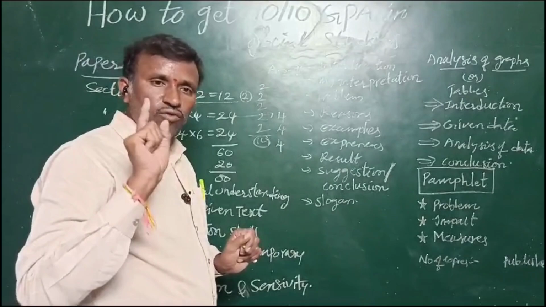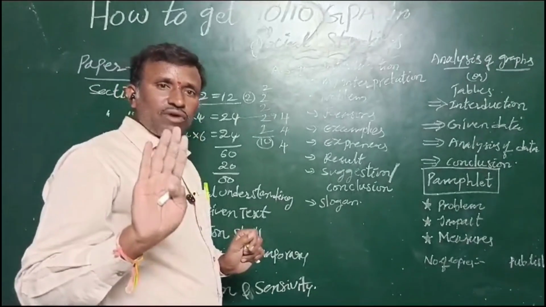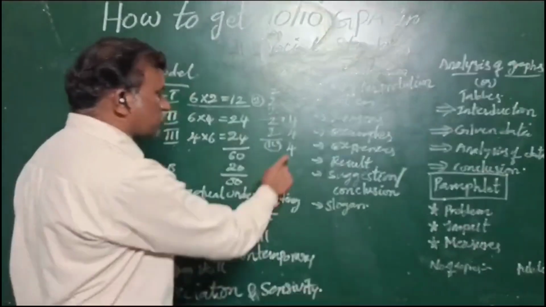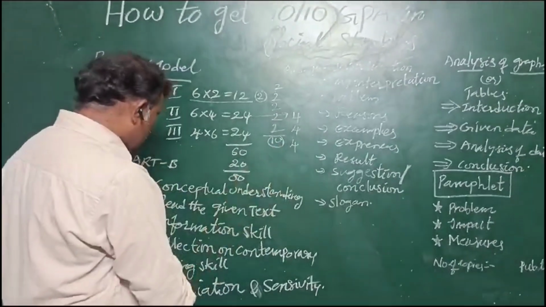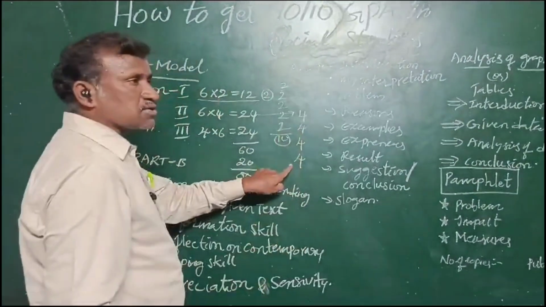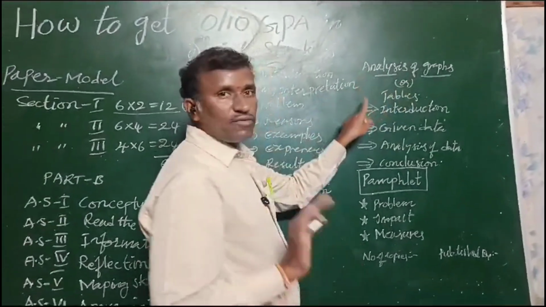Or else UNO headquarters or UNESCO headquarters, like that they will ask you. So that is the mapping skill, 4 marks you will get. Next one, the information skill, one more question will come. Information question in the sense, a table or graph analysis they will ask.